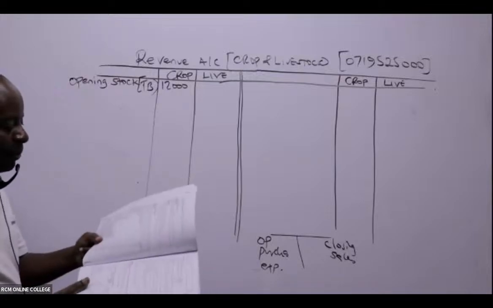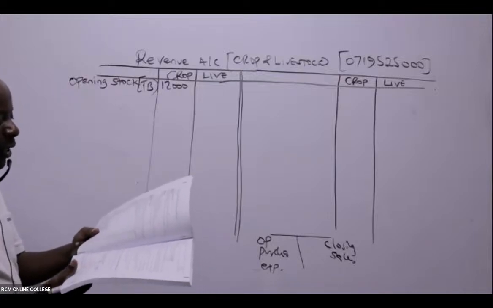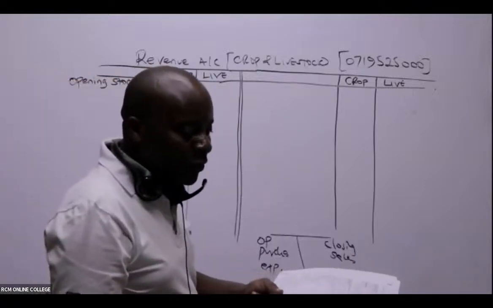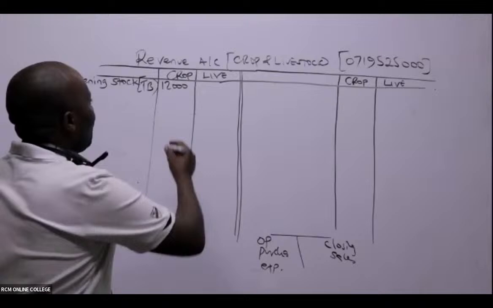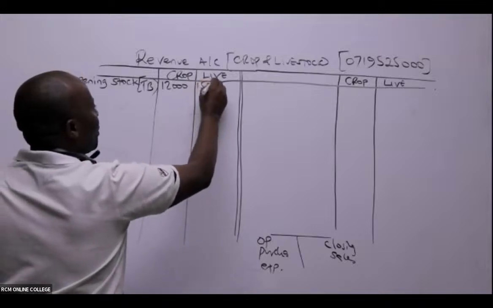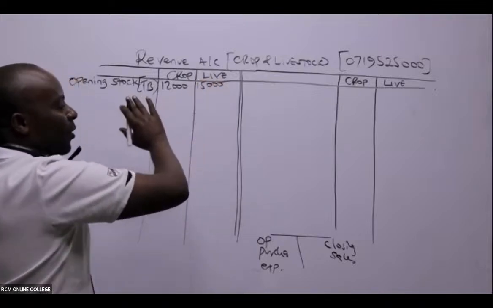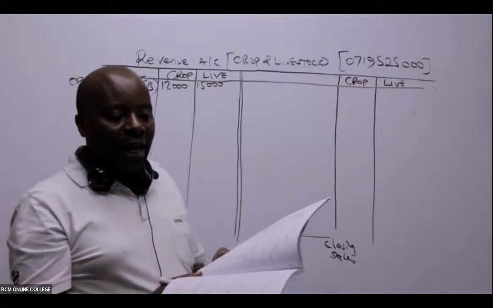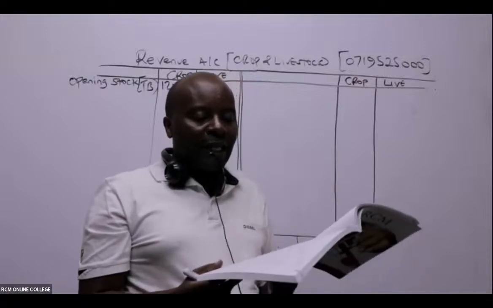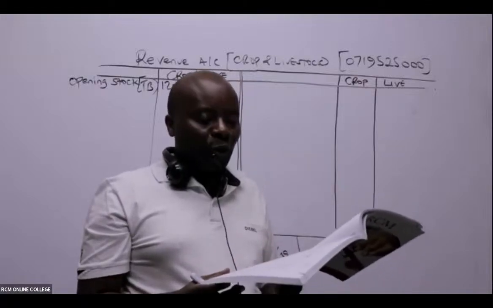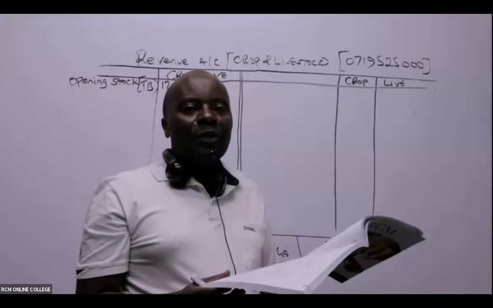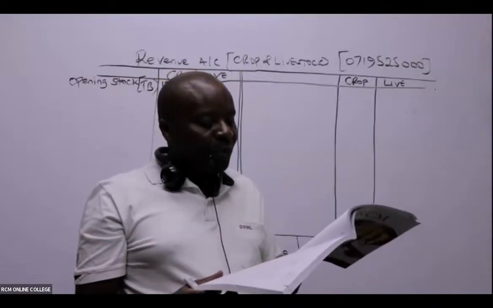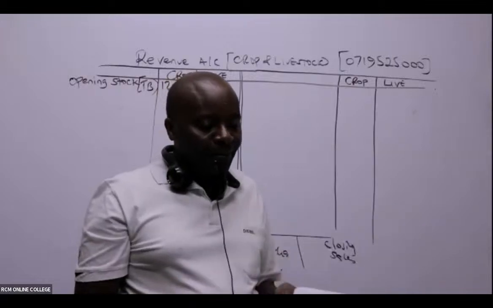Apart from that, what else do we have? You can see inventories for livestock, 15,000. This is the opening inventory, because you can see it is on 1st April 2011, and yet we are doing this at the end of 31st March 2012. So 31st March 2012 is closing, and 1st April 2011 will be opening.